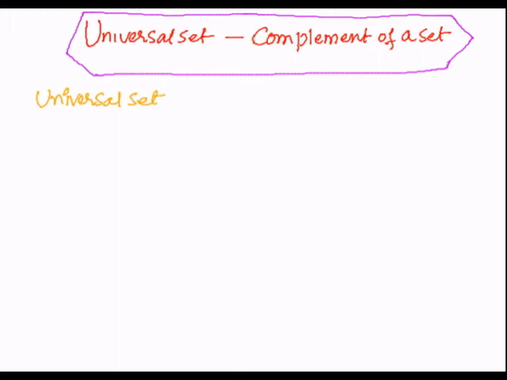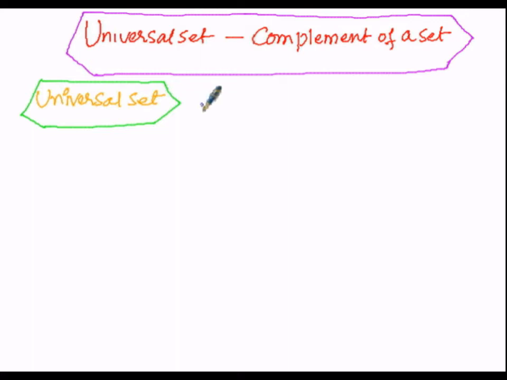So here in this universal set, we just discussed that sets under consideration will be subsets of a fixed set. Then such a fixed set will be called a universal set.